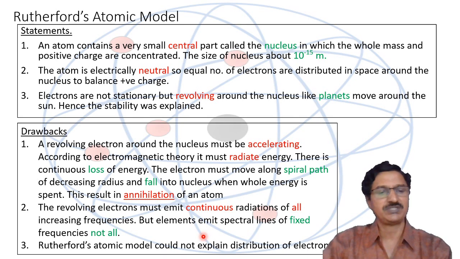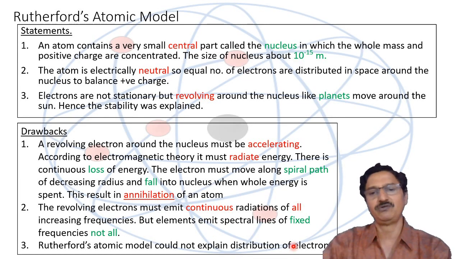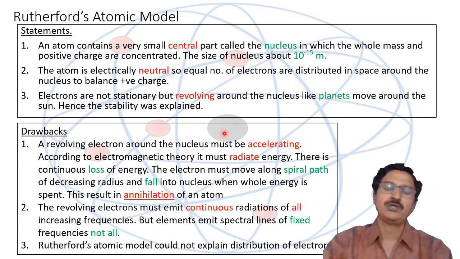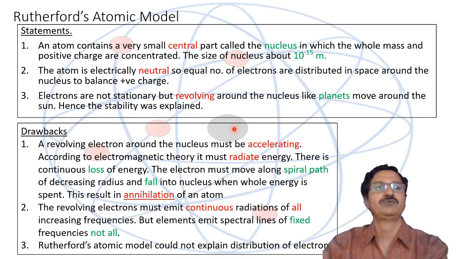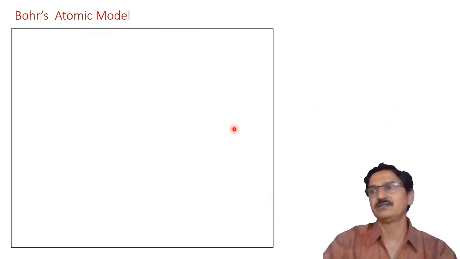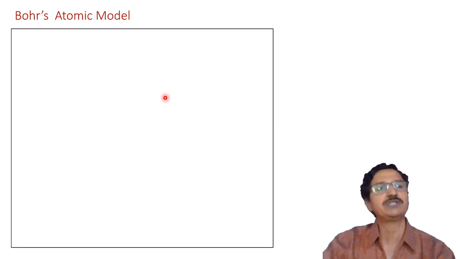Then one important thing was that Rutherford's atom model could not explain the distribution of electrons. As the background picture shows, around this central nucleus the electrons are revolving in different orbits or different shells. This model could not explain how many electrons are there in a particular shell or orbit. So these are the drawbacks of Rutherford's atomic model. The next scientist who tried to understand the structure of the atom is Niels Bohr.